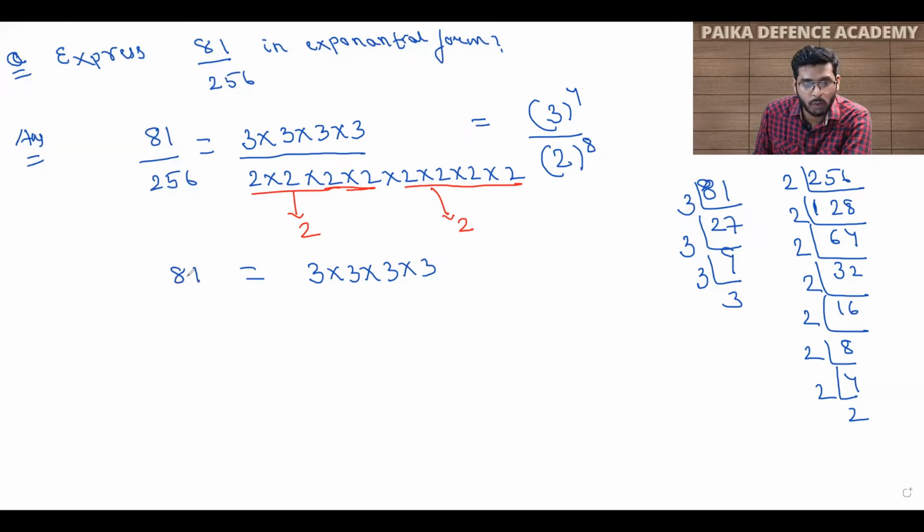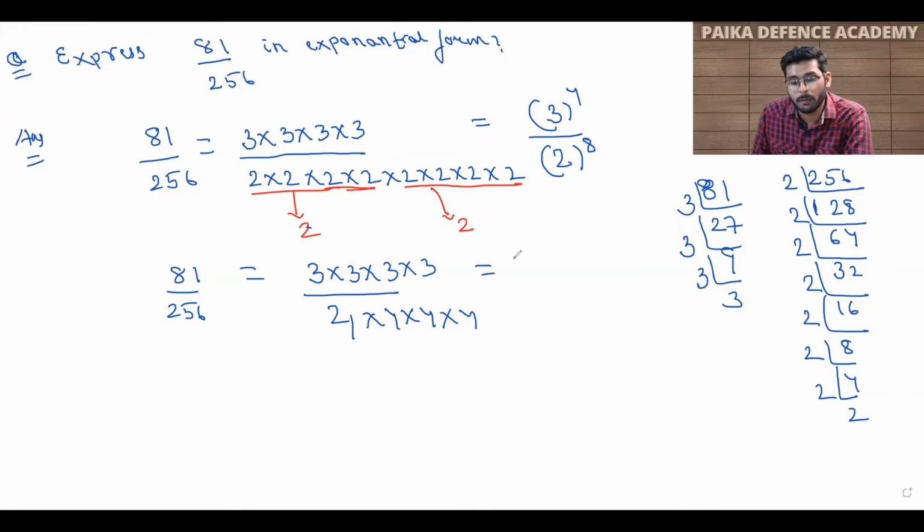This is for 81. And for 256, we will write 2 into 2, which is 4, so 4 into 4 into 4 into 4. Okay, because 2 into 2 is 4. If you multiply 4 four times, you will get 256.